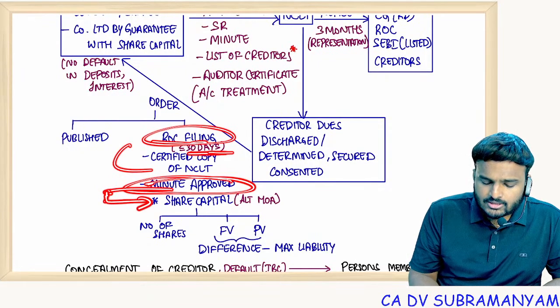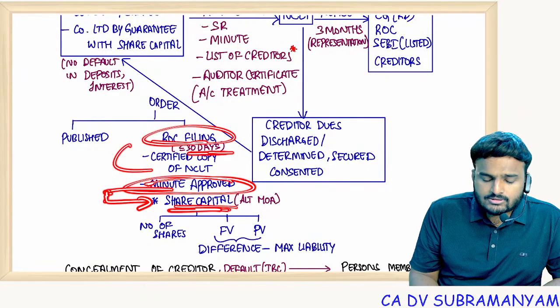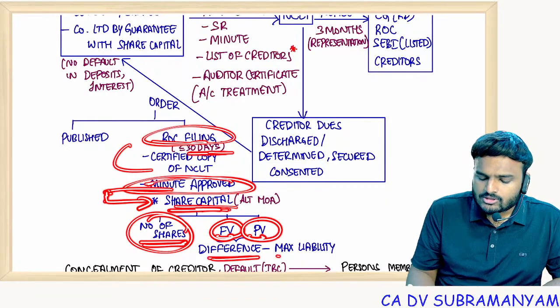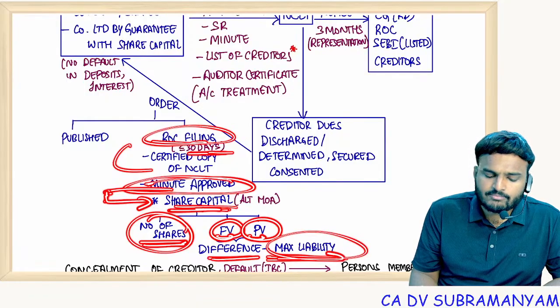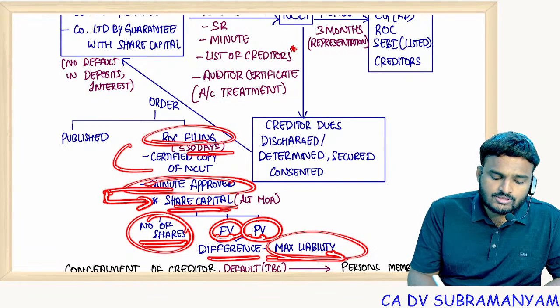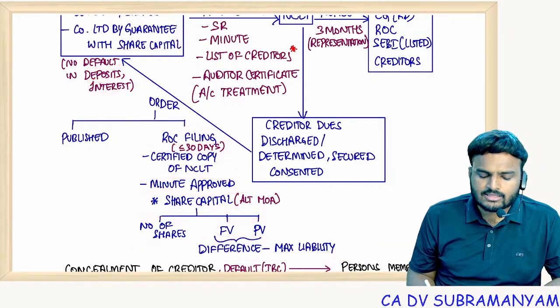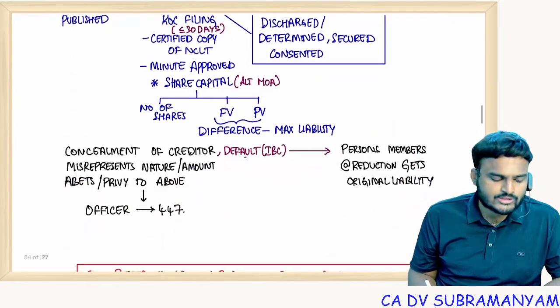Next one. Also mention the revised share capital structure. That is, what is the number of shares after reduction, what would be the revised face value, what would be the revised paid up value. So that is the maximum liability of the members. These companies must not commit defaults both in deposits as well as interest. Then only that company is allowed to reduce its share capital.